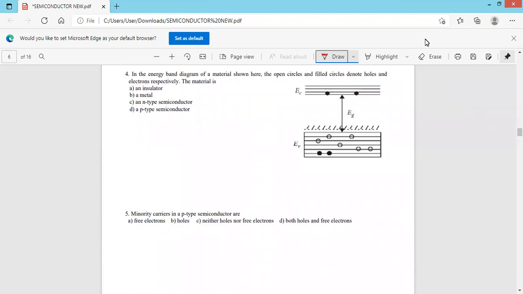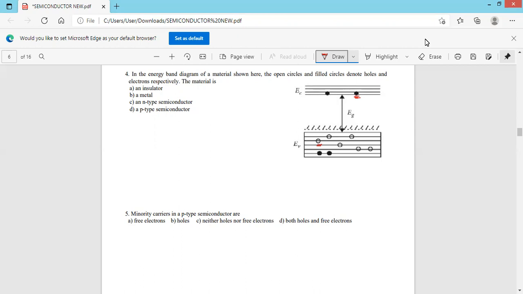Next one. In the energy band diagram of a material shown here, the open circles and filled circles denote holes and electrons respectively. The material is in the energy band diagram given. Open circles and filled circles denote holes and electrons respectively. Yes, you should know that.